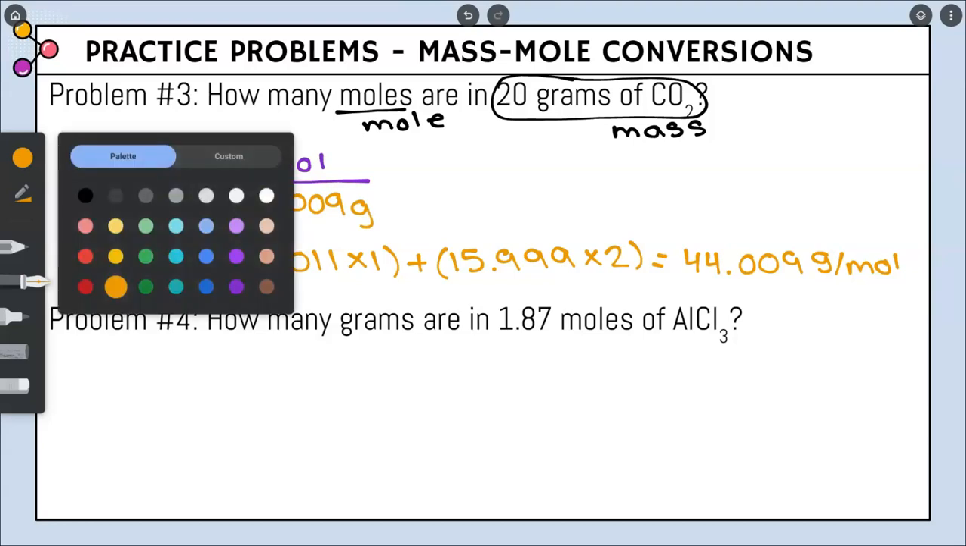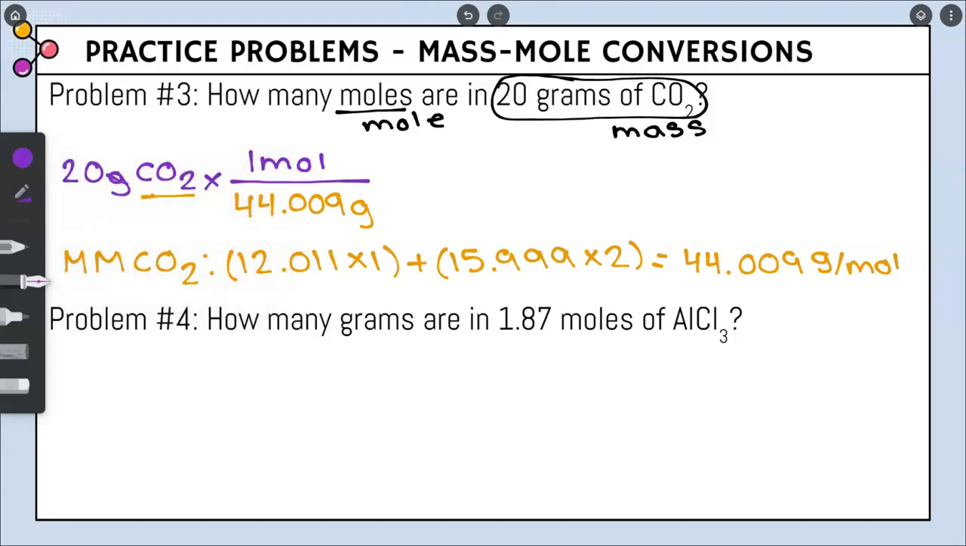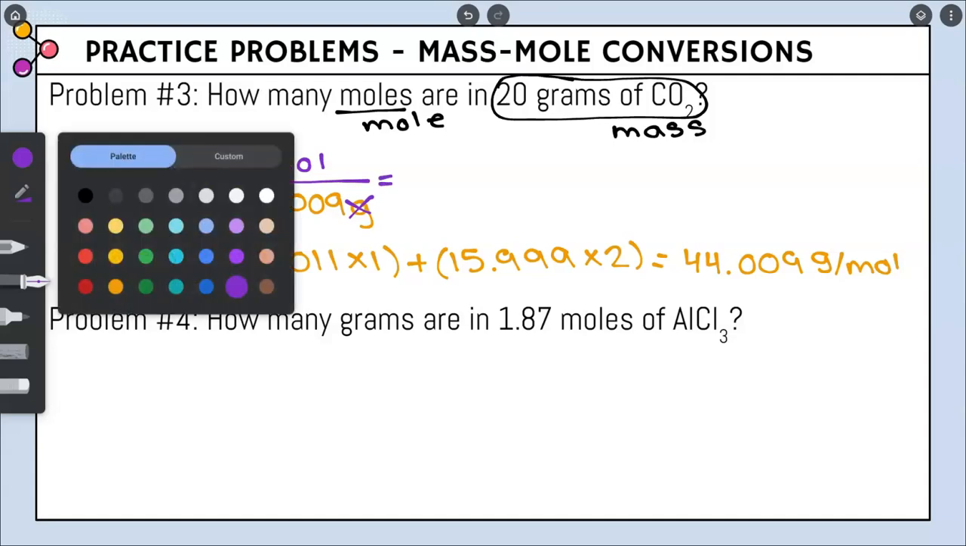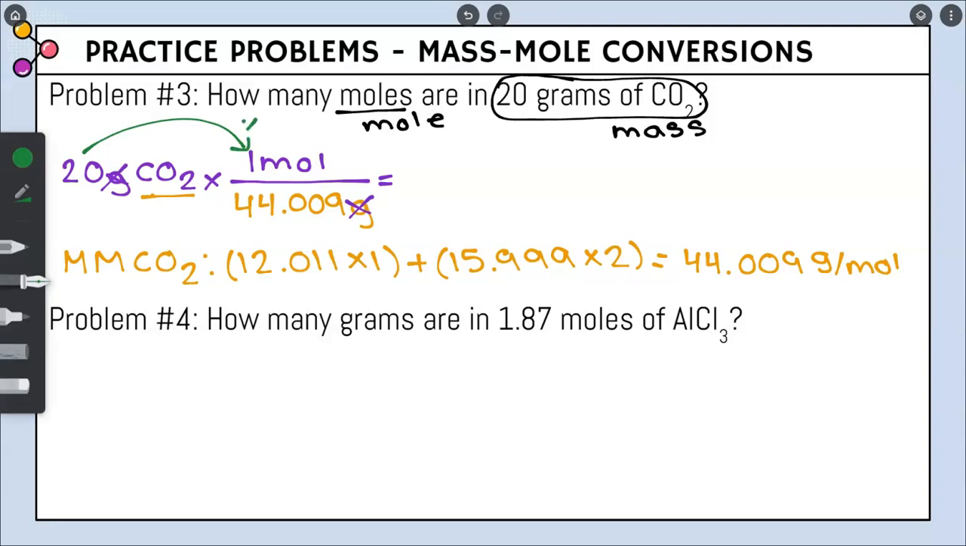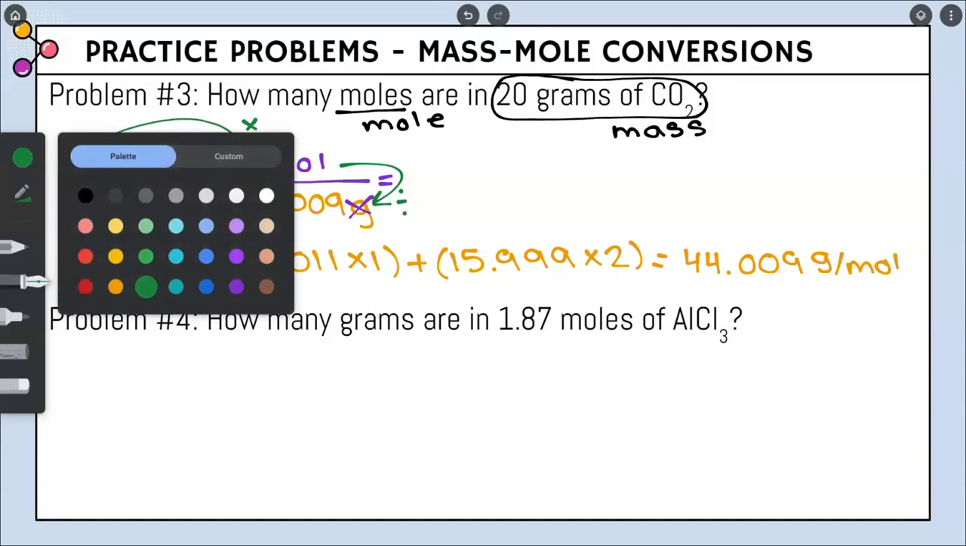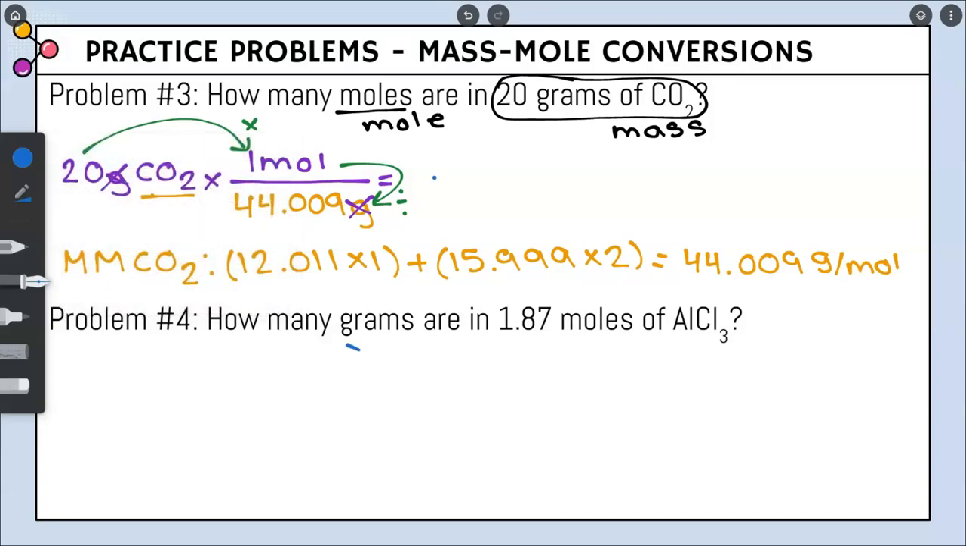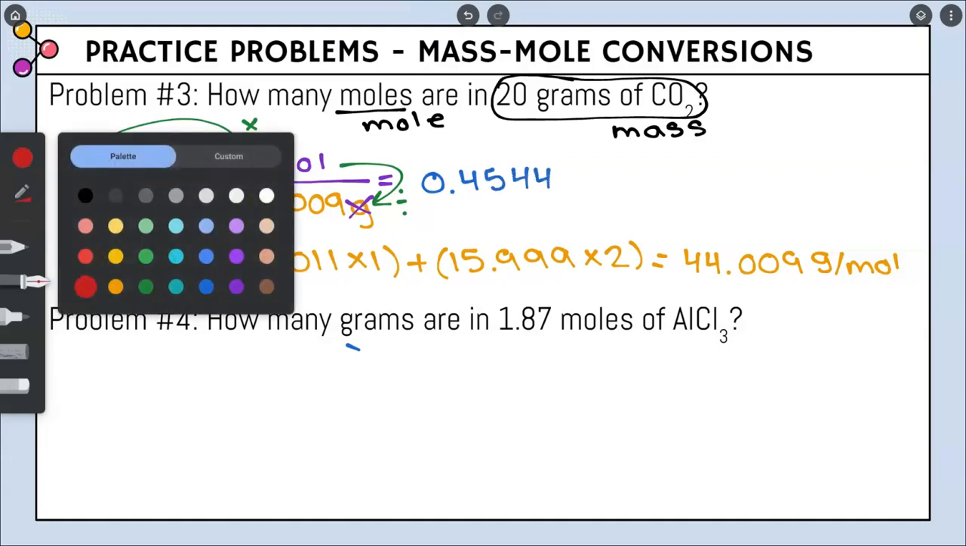Now in this problem, we have grams repeating, so we're going to cancel, and we are good to solve. So we are going to go ahead and multiply the top and divide the bottom. And when we do that, our calculator is going to give us 0.4544. But again, we have to round.